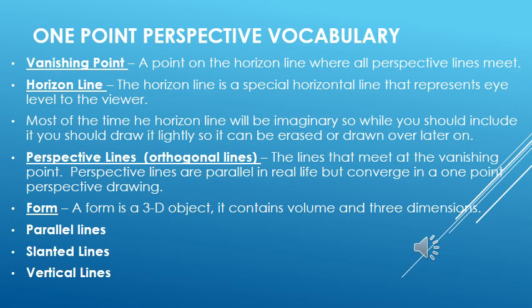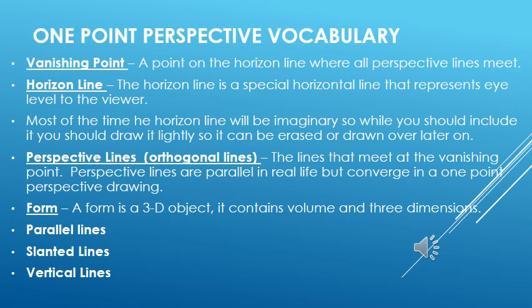Slant lines are the lines which we create in one point perspective from the object to the vanishing point. They start from the object and go to the vanishing point. They are all at an angle, but their angles are not defined. We are not going to define any kind of angle in one point perspective. We just have to link one point to another. We don't need to know the angles. So all the slant lines will exist there.